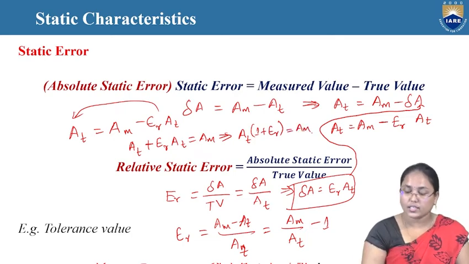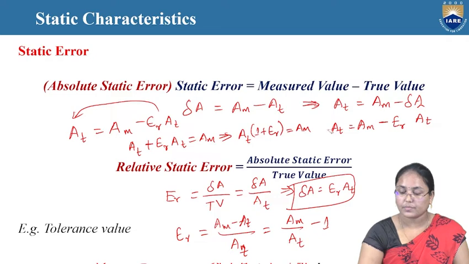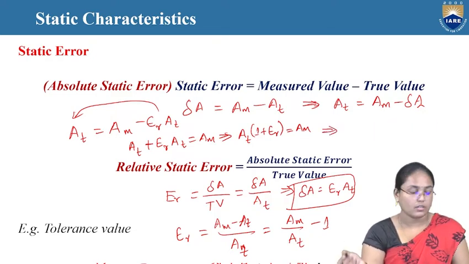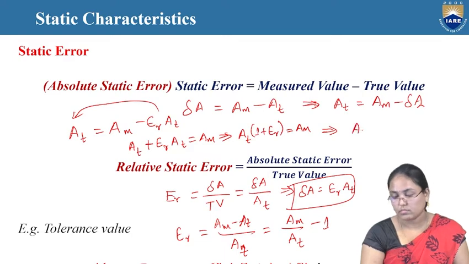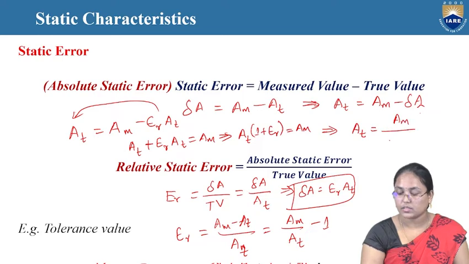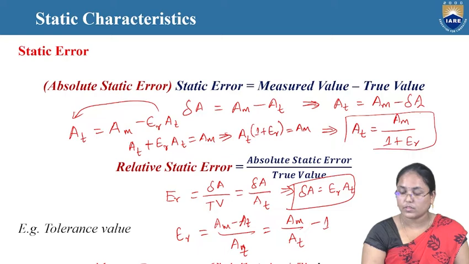So after rewriting all these equations, finally what we can get is AT equals AM by (1 plus ER). This is the final true value which we can get.